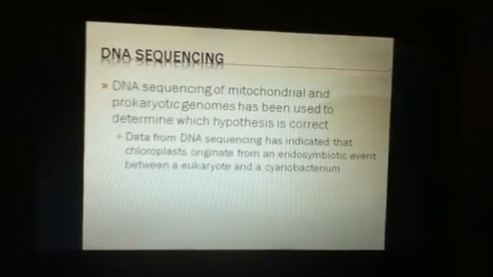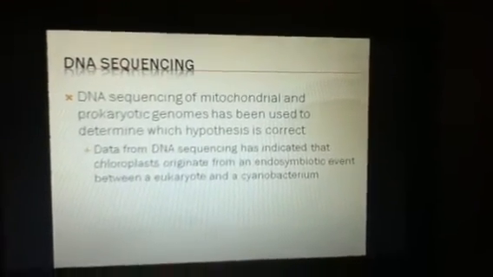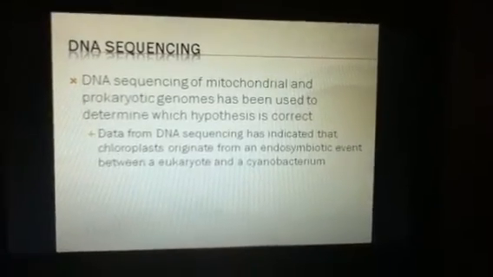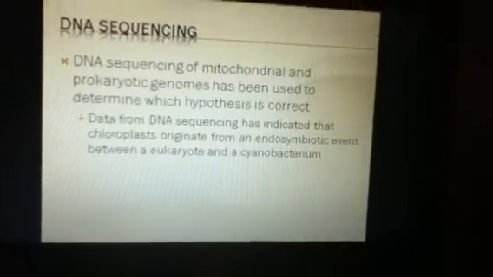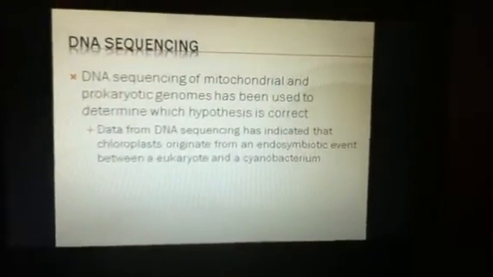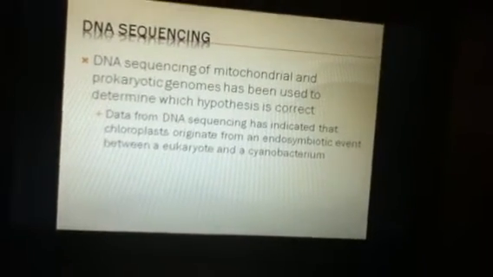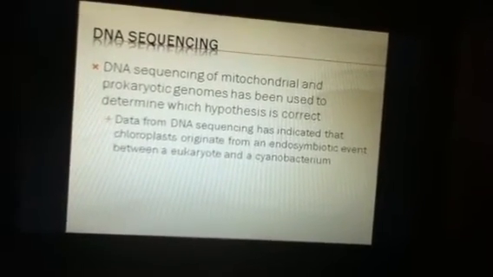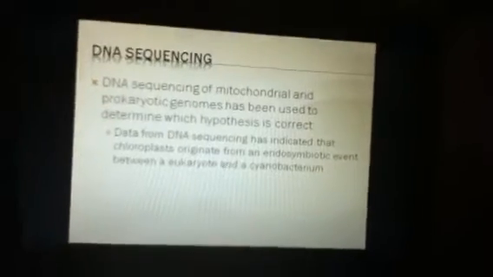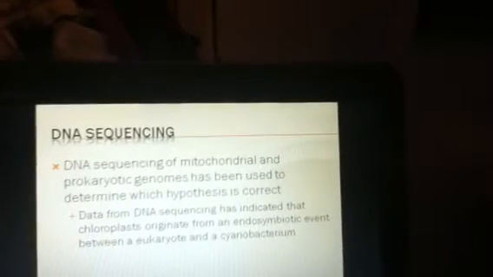and prokaryotic genomes has been used to determine if these hypotheses are correct or not. And data from this sequencing has indicated that chloroplasts originated from an endosymbiotic event between a eukaryote and a cyanobacterium. Now remember the diagram I showed you? As a matter of fact, let me go back to it.